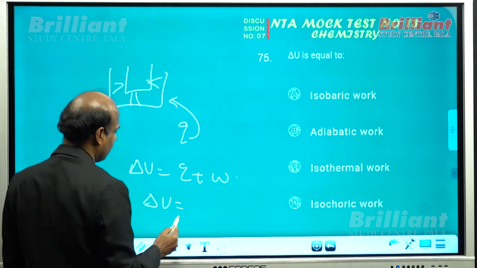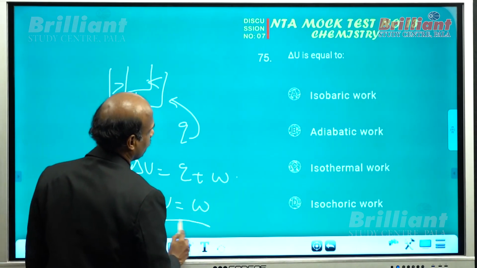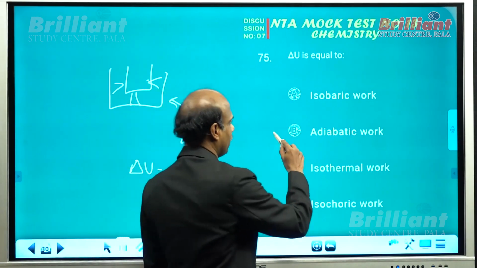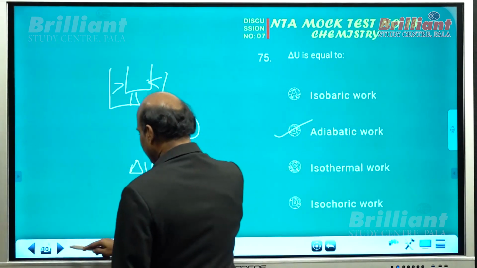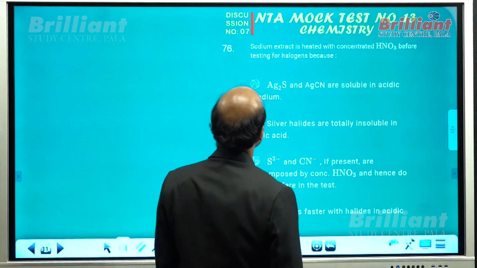So quantitatively, delta U is equal to W. So that will give you adiabatic work. What about question number 76?